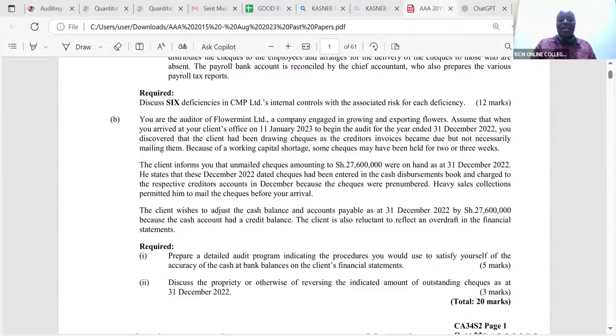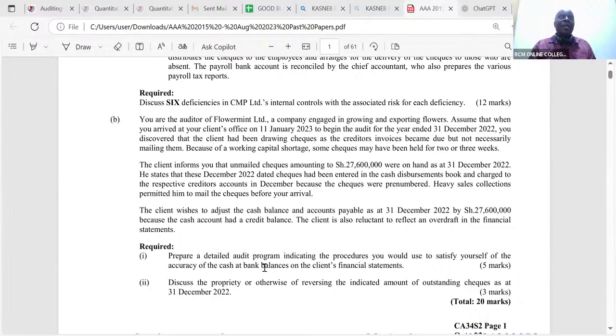Already, they have done this. So we have analytical review, inquiries, inspection, observation. There will be a lot of recalculation. So for example, ladies and gentlemen, here, you'd use to satisfy yourself of the accuracy of the cash at bank balances.